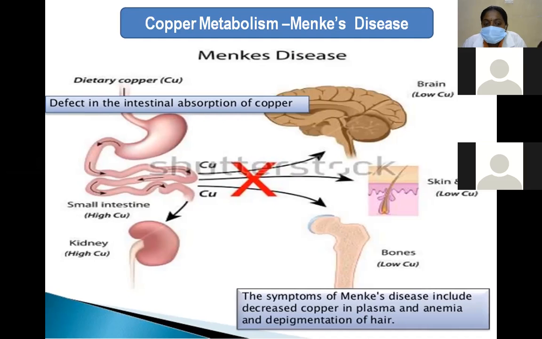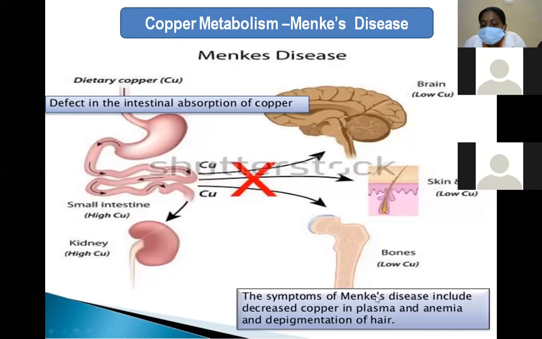There are high levels of copper in the small intestine and kidney, and low levels of copper in the brain, skin, hair and bones, due to the defect in intestinal absorption, because metallothionein is deposited in the intestinal cells.